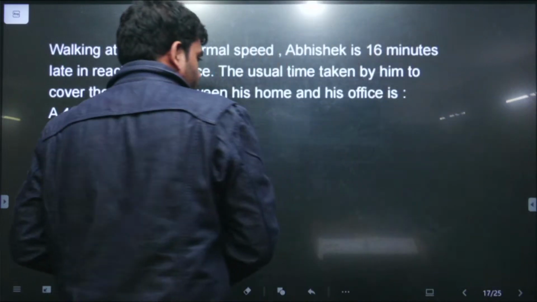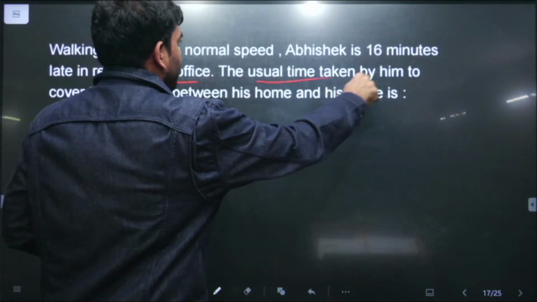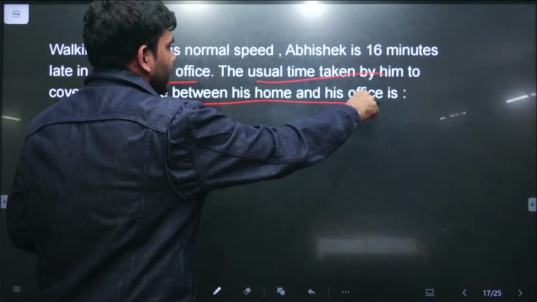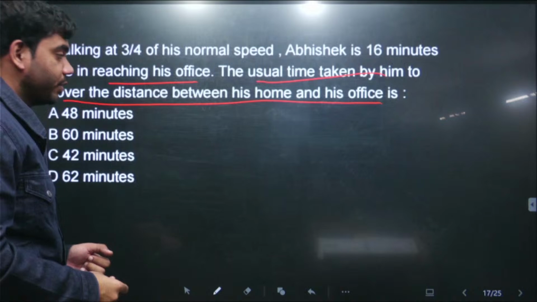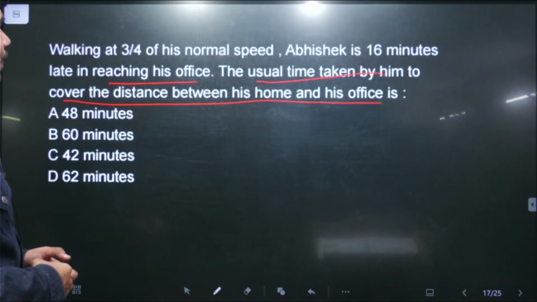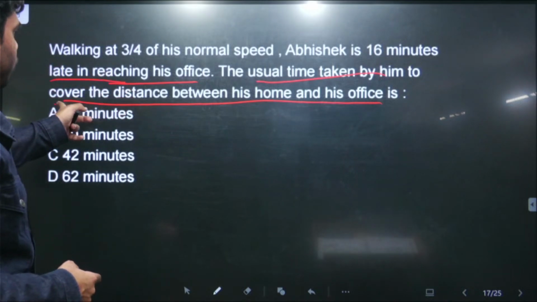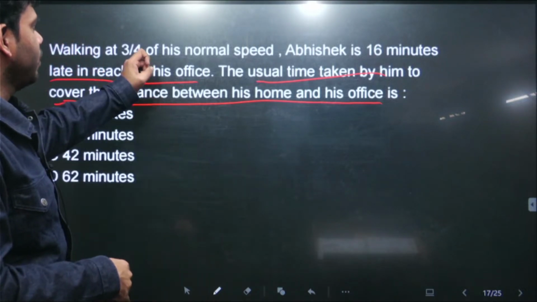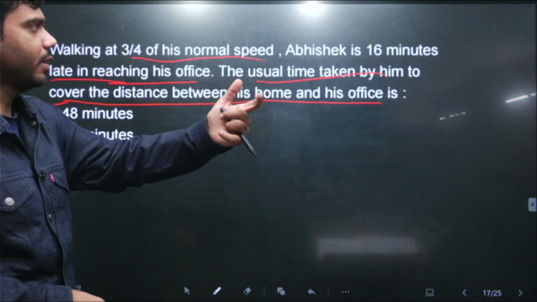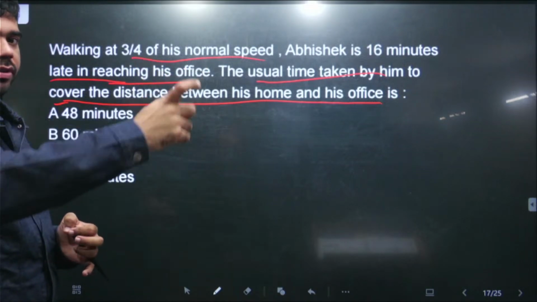This is the next question. It says: walking at 3/4 of his normal speed, Abhishek is 16 minutes late reaching his office. The usual time taken by him to cover the distance between his home and office is, right? This is the question. A specific scenario is there. If the speed is reduced to 3/4, then the time taken to cover the same distance increases by 16 minutes. So at the usual normal speed, how much time will be taken to cover that specific distance?